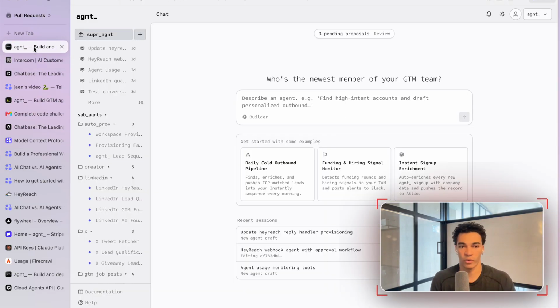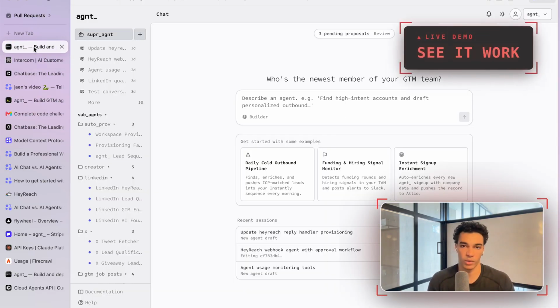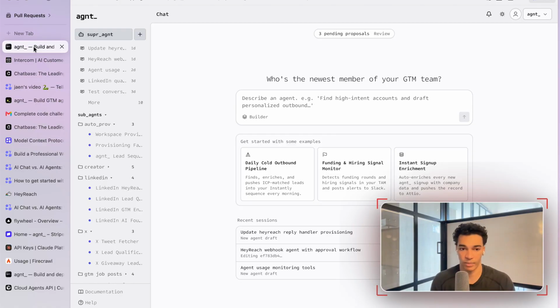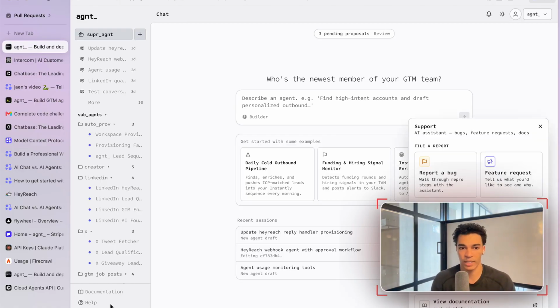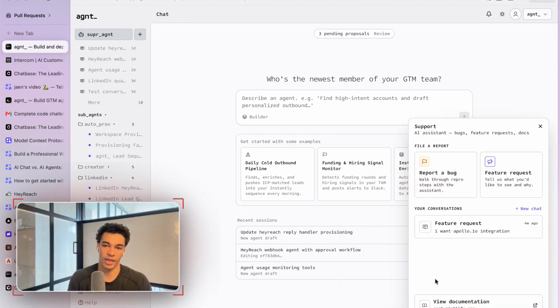Then I just want to give you a quick overview of how the customer support works within my application, the custom system that I built. So here we have this help button on the bottom left that opens a pretty standard chat window where people can start a new support chat, view their previous chats. And then I noticed a lot of my requests were either people reporting a bug or feature requests. So I built out two templates for the agent to handle these specific scenarios.